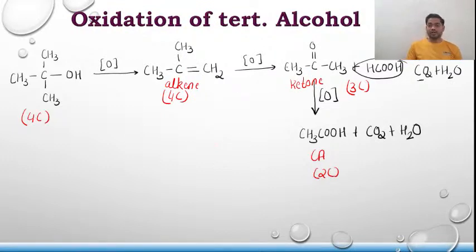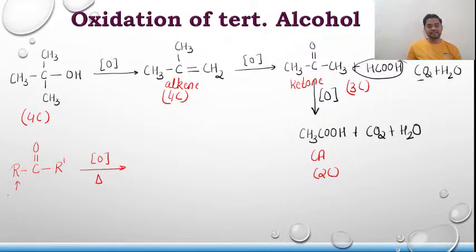Sure. One thing just to give you an idea, R C double bond O R', and if you are trying to oxidize it in presence of heat, always remember that the cleavage of this ketone will always take place in such a way that the C double bond O group will go with the smaller alkyl group.